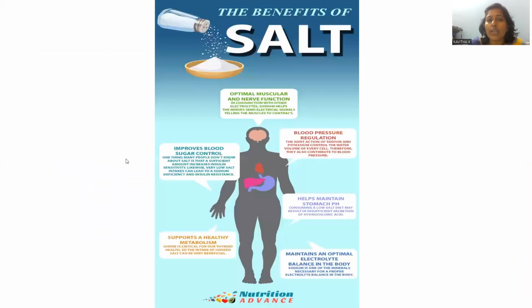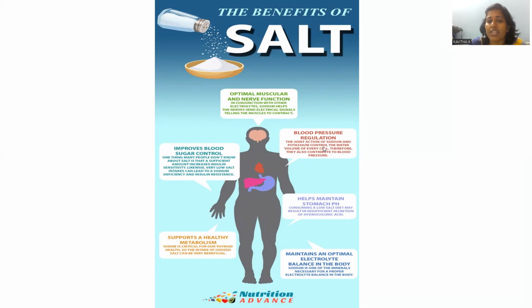Let's see in what way salt is helpful for various processes in the human being. Whenever salt is administered into the body, and the salt content which is present in the body in the form of electrolytes, that is helpful for blood sugar control. So sugar levels or glucose levels will be properly controlled by the salt content. And optimal muscular and nerve function. In order to properly function the muscles as well as the nervous system, the exact amount of salt is very essential.